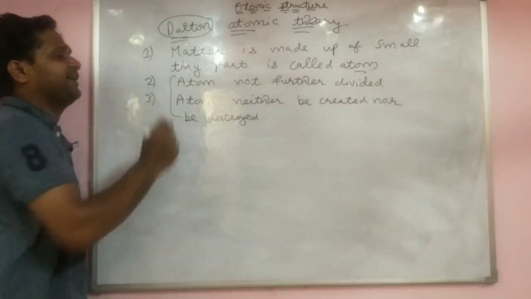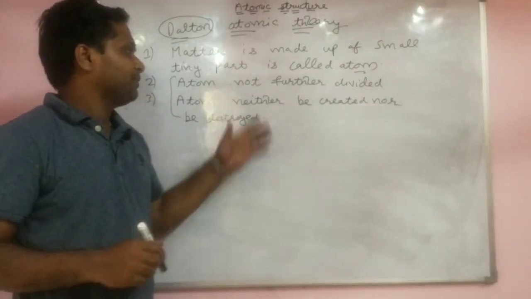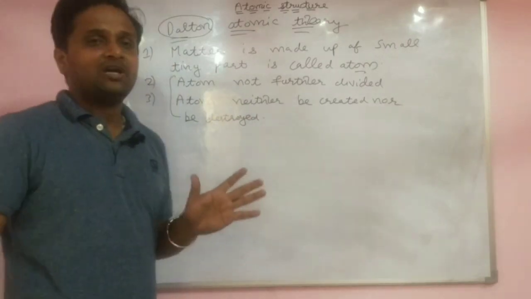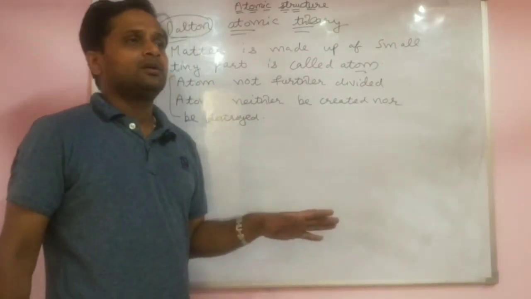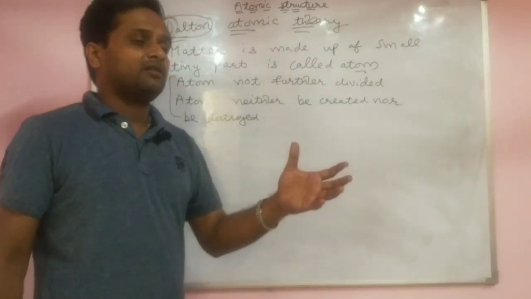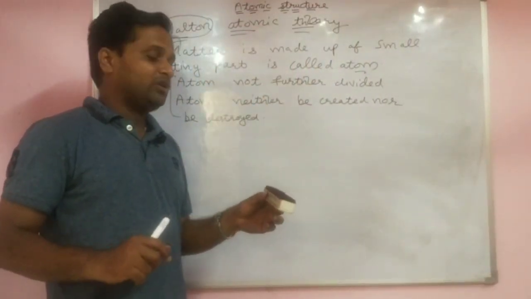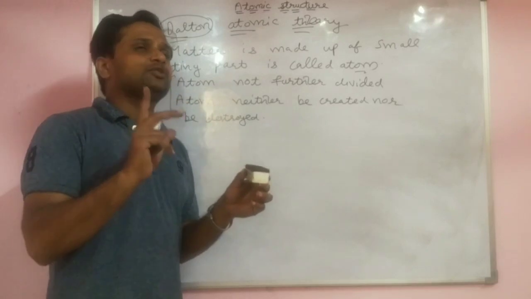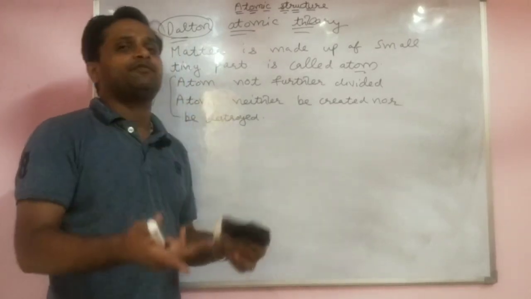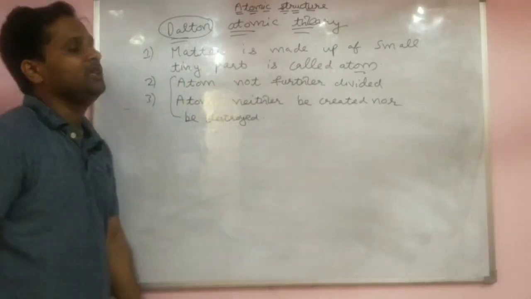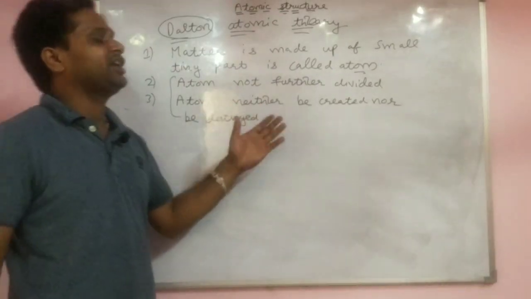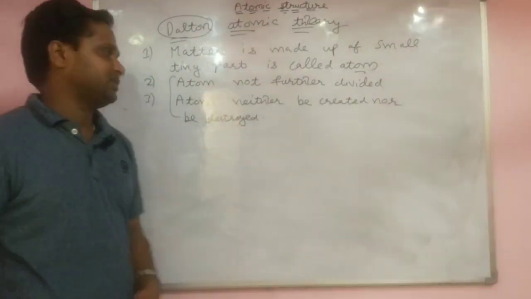These 2 points have the same meaning. There is no particle smaller than an atom. For example, when you have a metal, or a duster, you break it into powder, lastly the atom is formed. If you break more, then again atom forms. There is no particle smaller than an atom. Atom can neither be created nor divided.